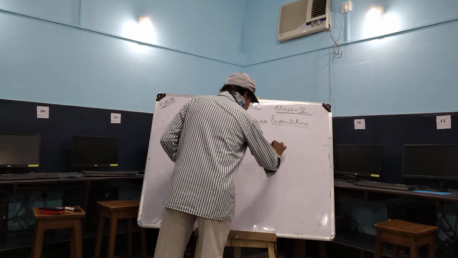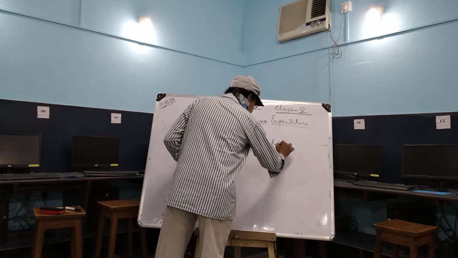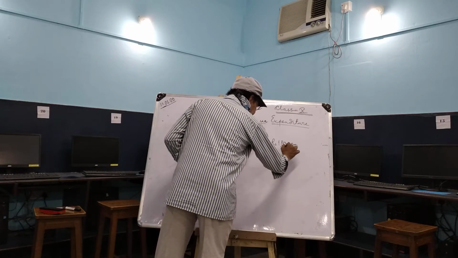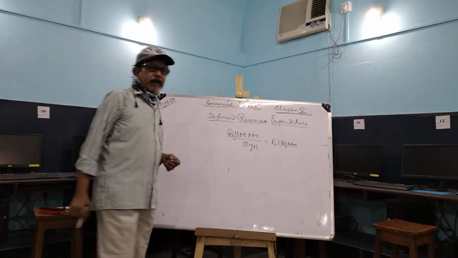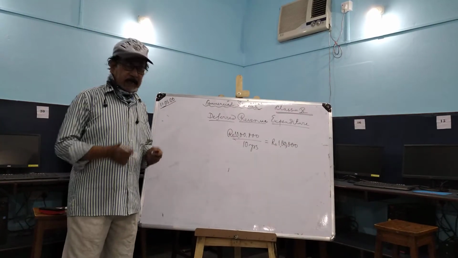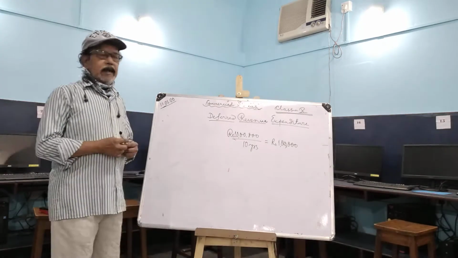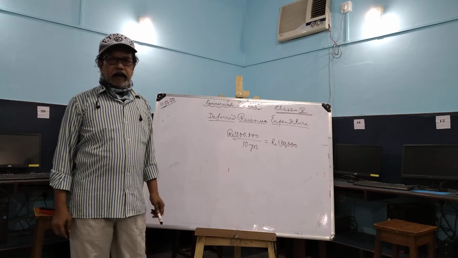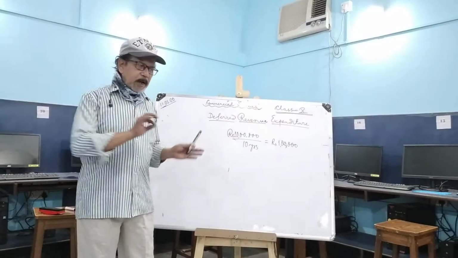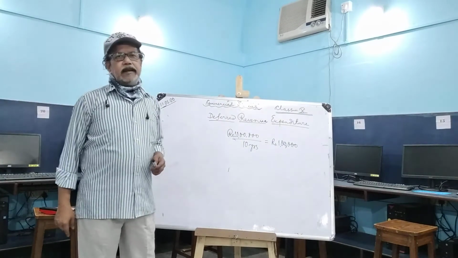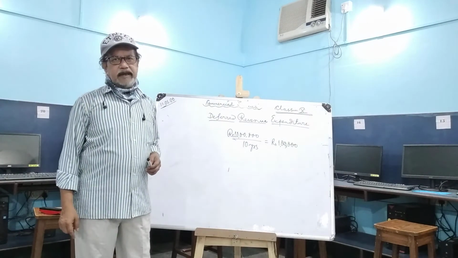So our annual expenditure under repairing of plant and machinery or advertising, whatever it is, will come down to 1 lakh. Now, for the next 10 years, we will show this expenditure as 1 lakh for the 10-year time period.